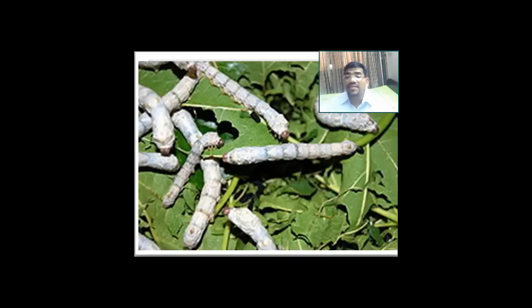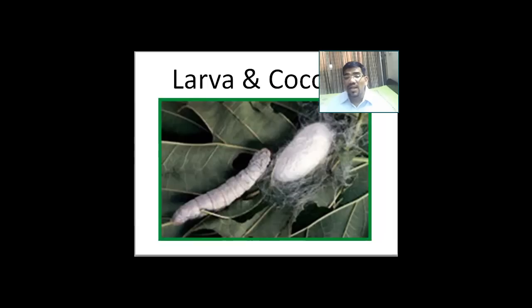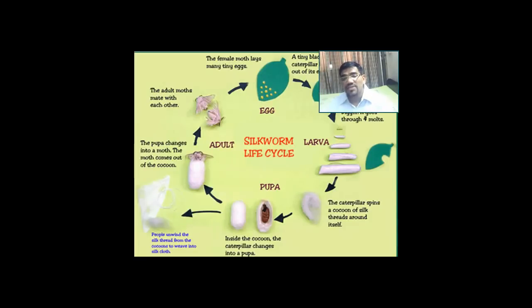The larva makes a cocoon around it, and when it grows up, it turns into this cocoon. As you see this cocoon, this larva keeps eating this particular plant. It grows on a particular plant, and it keeps eating the leaves on which it grows, and it keeps developing a cocoon around itself. And you can see here the cycle. This is how it begins.